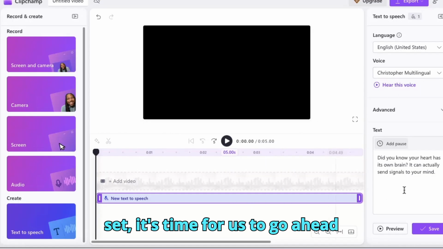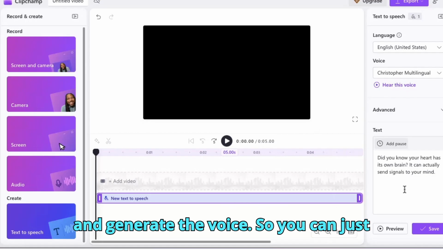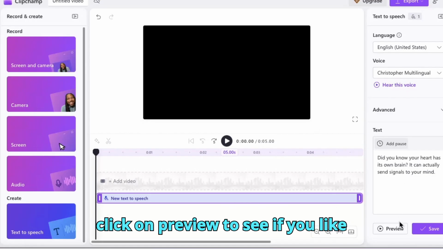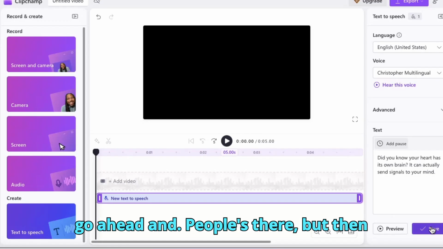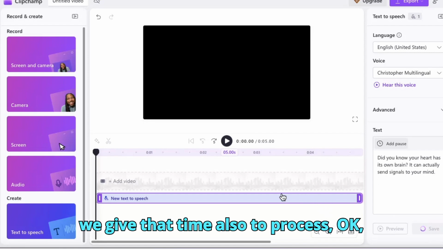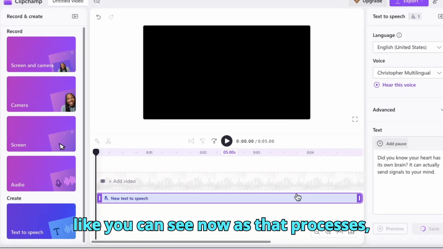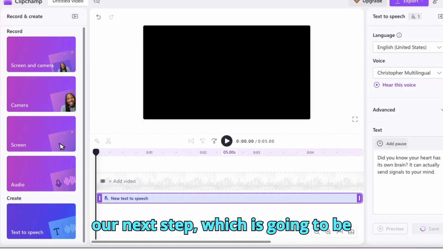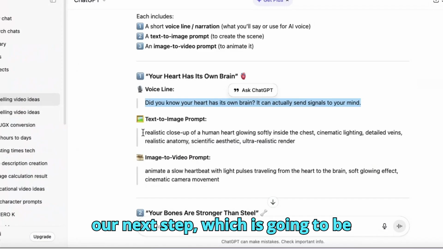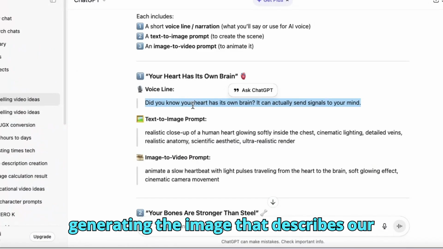Now that everything is set, it's time for us to go ahead and generate the voice. You can first click on preview to see if you like how it sounds. Let me just go ahead and click on save. Then we give that time also to process. As that processes, we can move forward to our next step, which is going to be generating the image that describes our voice line.